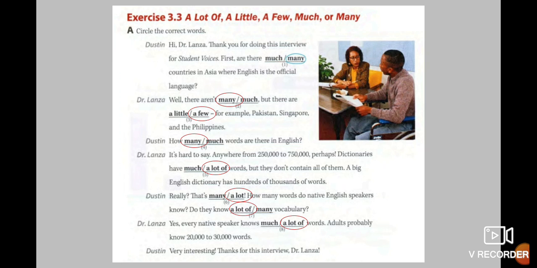Dictionaries have a lot of words. That means you don't know the quantity, but you suppose that it's a large amount of something. Really, that's a lot. Do they know a lot of vocabulary? That means a large quantity of words. Yes, every native speaker knows a lot of words.